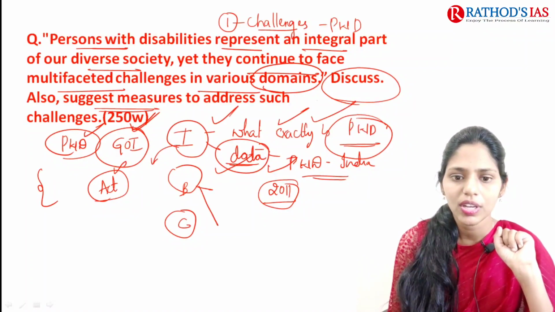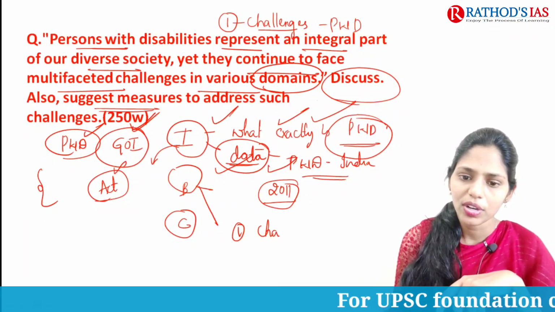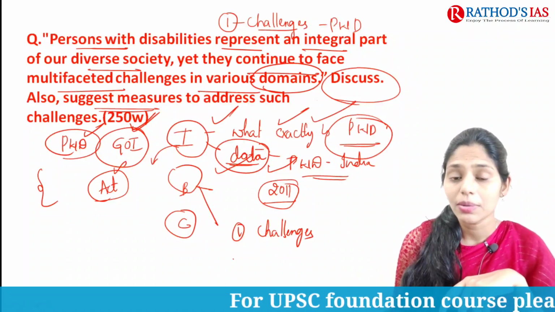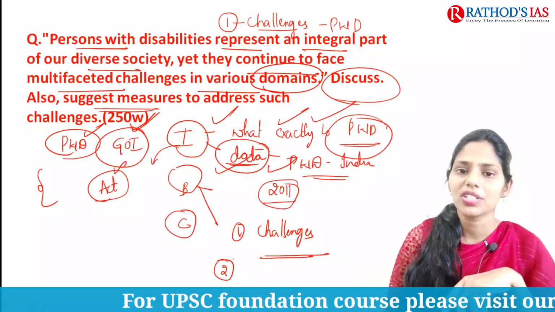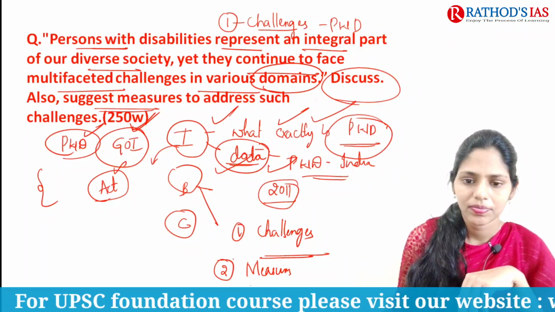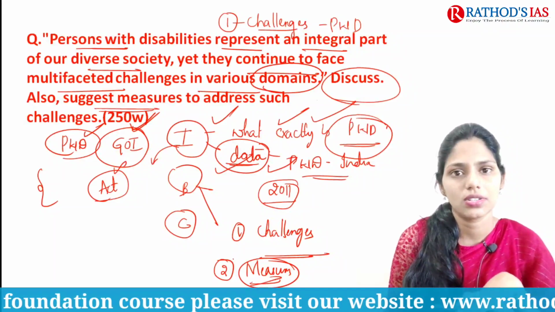In the body we have two sub-questions. The first sub-question is, you have to write what are the challenges. And in the second sub-question you can write directly what are the measures, that is, what measures can be taken to address those challenges.